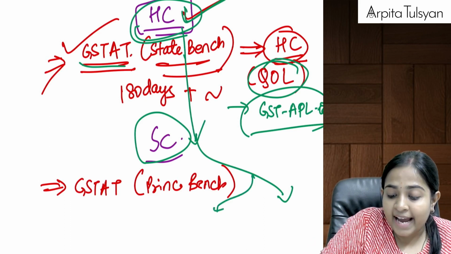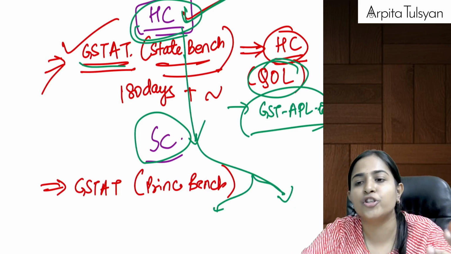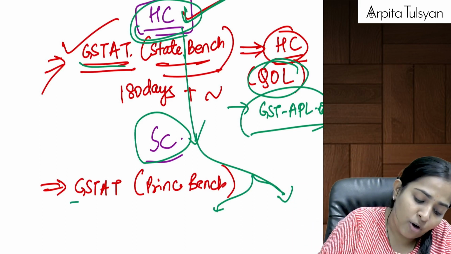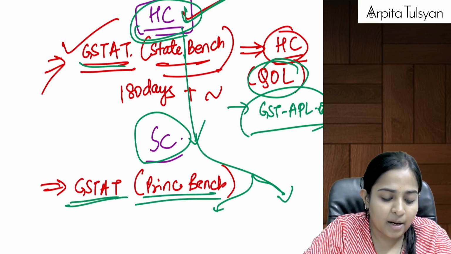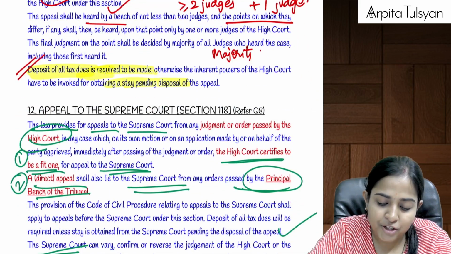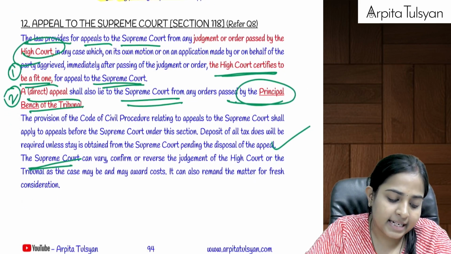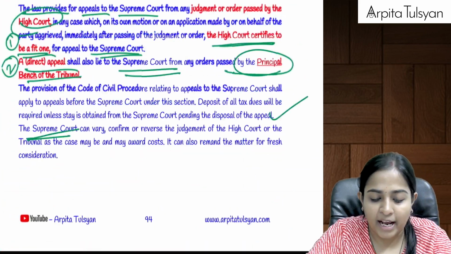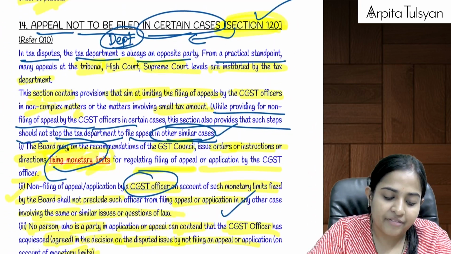Or any direct one who has an opportunity to approach the Supreme Court. If any order was passed by GST AT principal bench, then they can directly come to the Supreme Court, but provided it also has some question of law involved in it. Are you clear with this? Yes. And for the Supreme Court, there is no time period for filing the appeal. Are you clear with this, everyone?